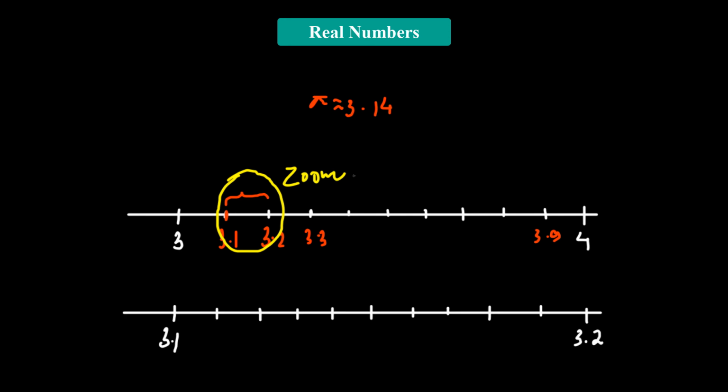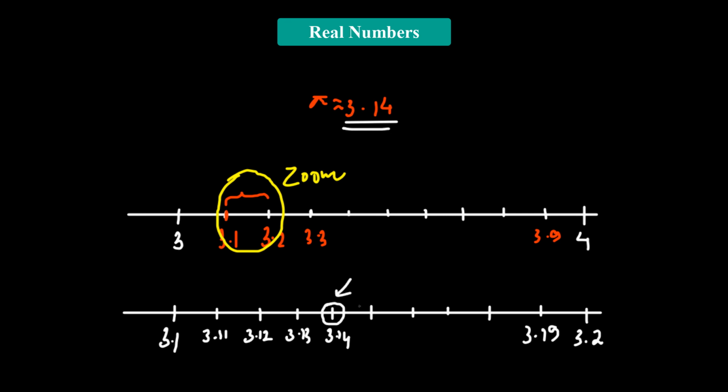We have further zoomed in between 3.1 and 3.2, and we have divided it into 10 equal parts. The divisions will now be 3.11, 3.12, 3.13, 3.14, and so on up to 3.19. Now we know that we have to locate 3.14, so it should be this particular location.